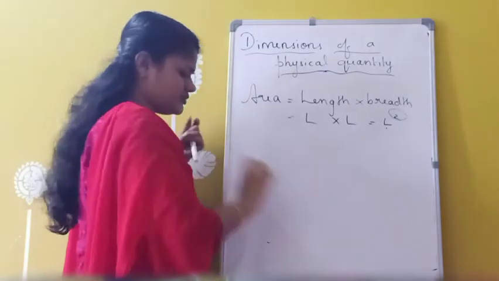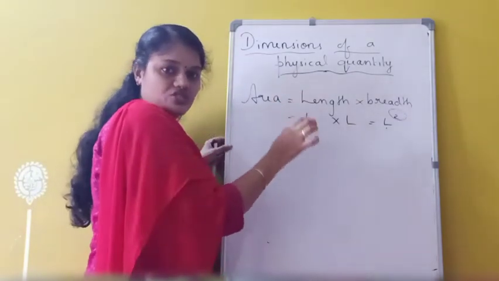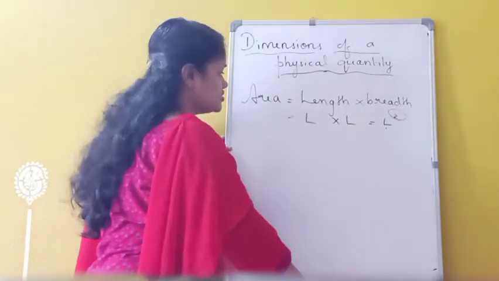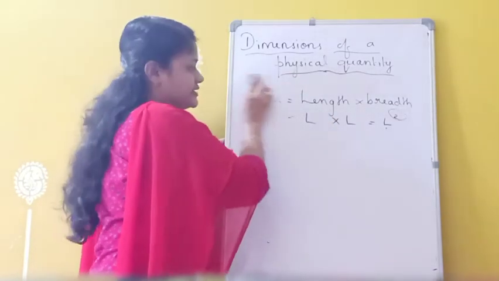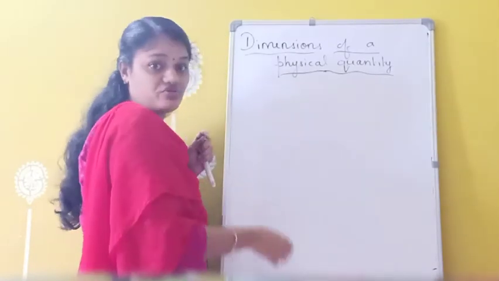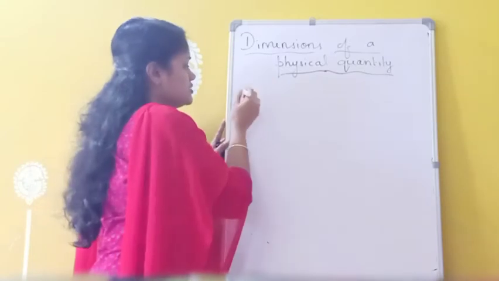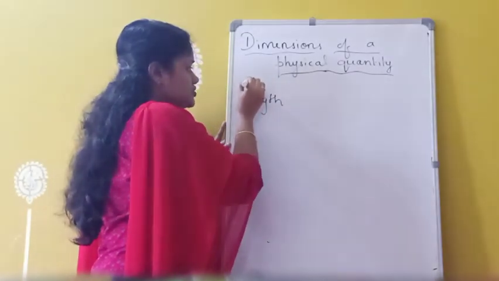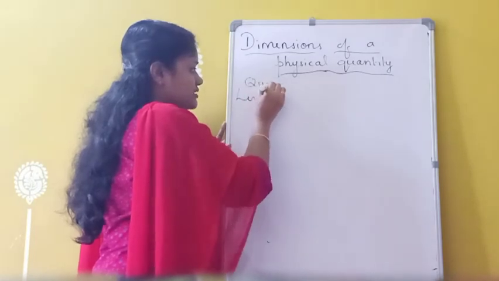Now, first of all, we can study the dimensions of these fundamental quantities. Then only we can go for the other things. Clear? So, dimension of fundamental quantities. We know in the SI system we have 7 fundamental quantities. The first one is length. I am writing the fundamental quantities here.